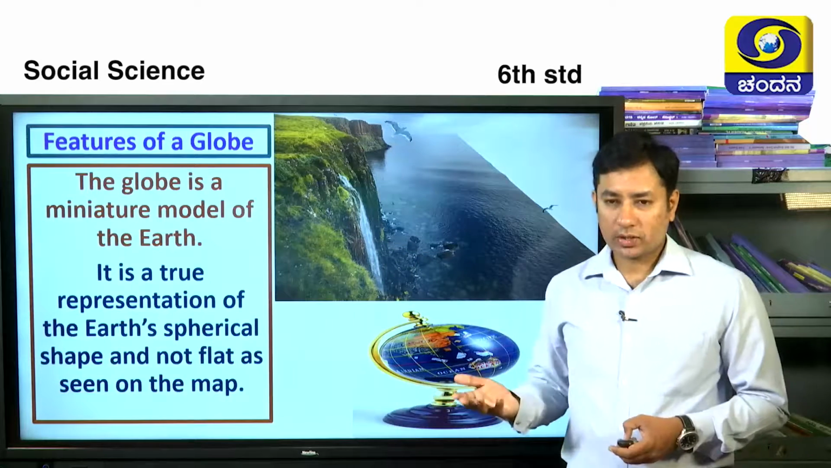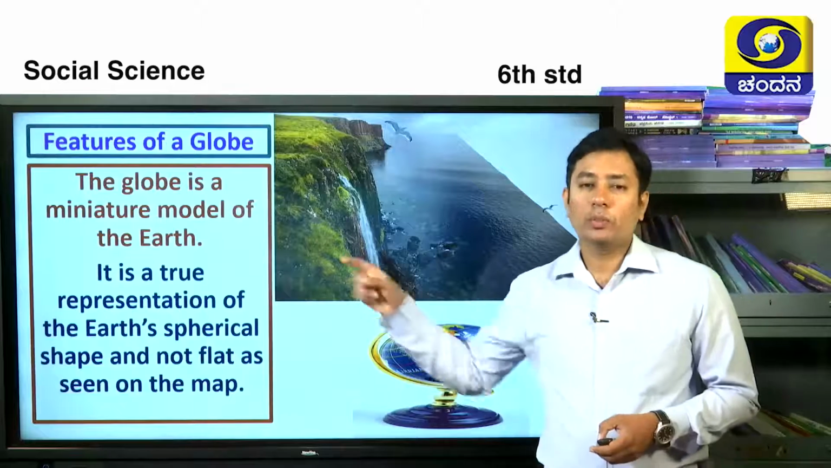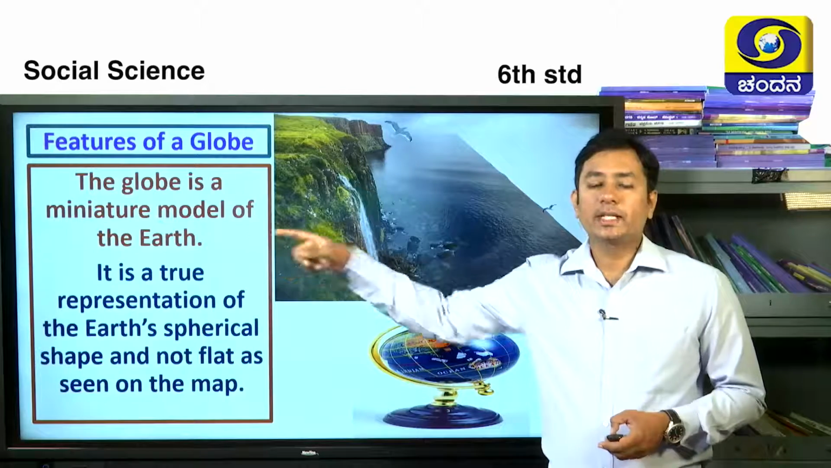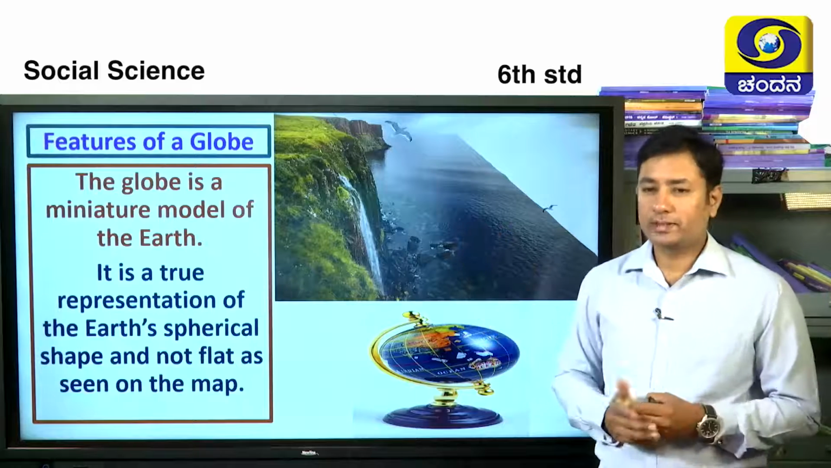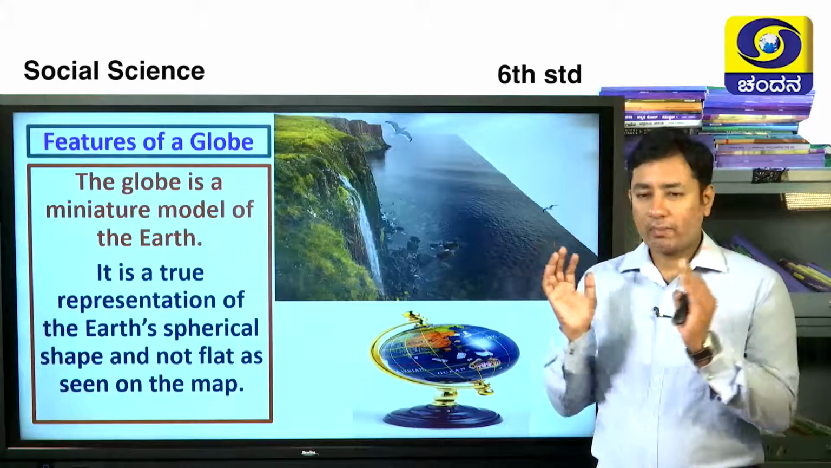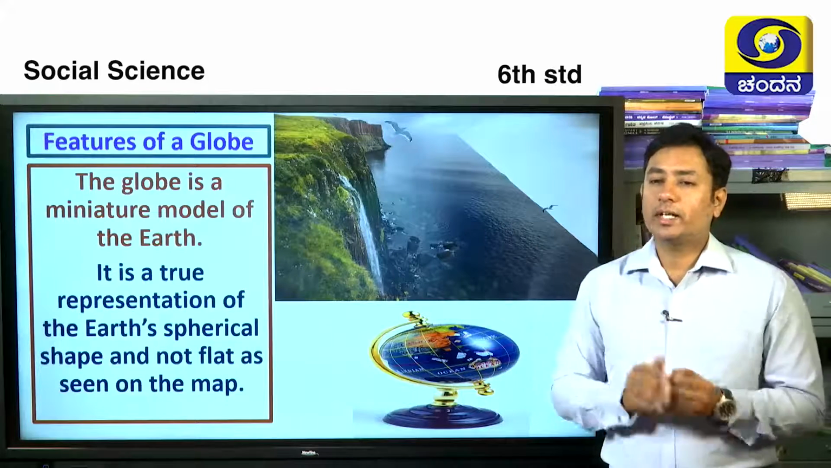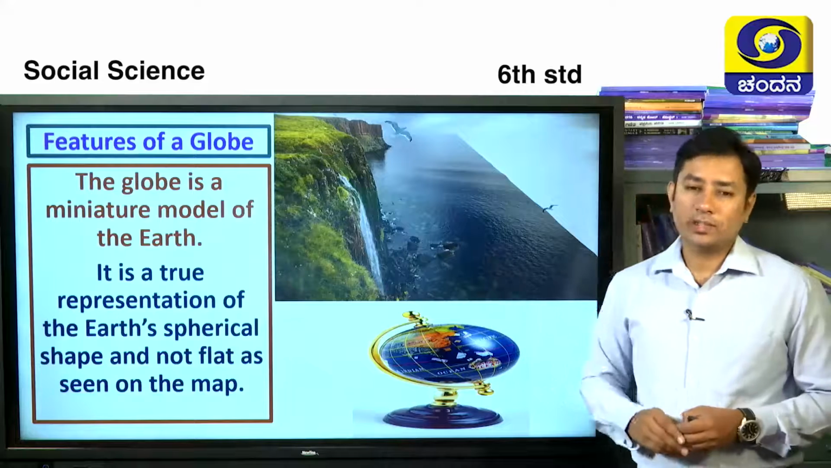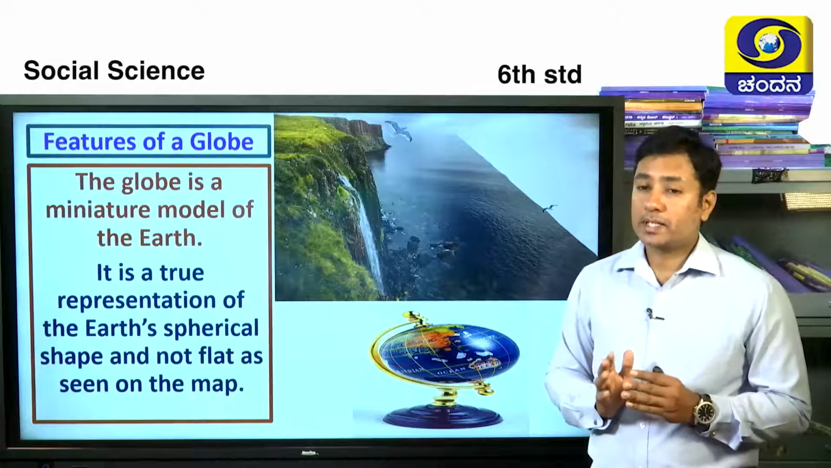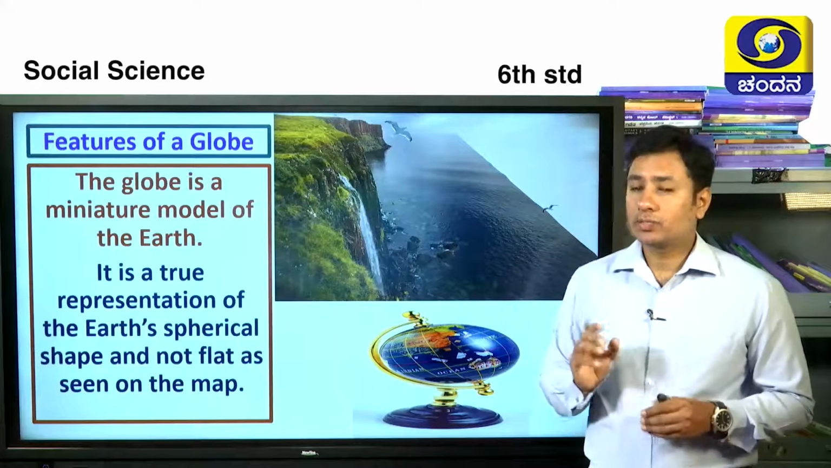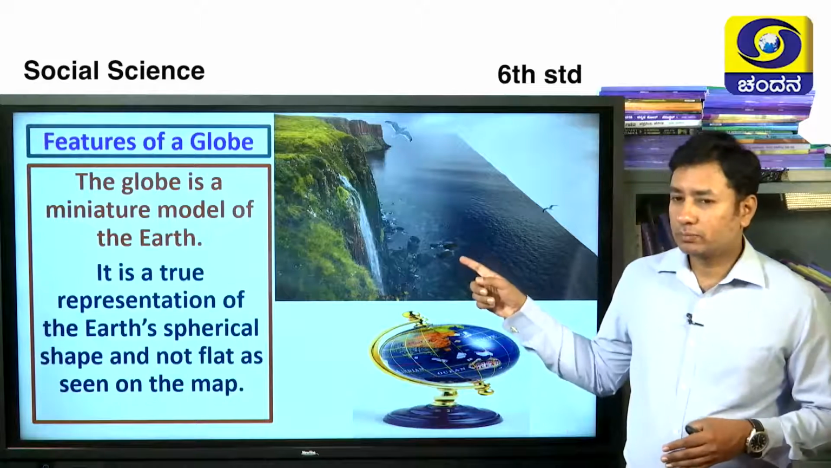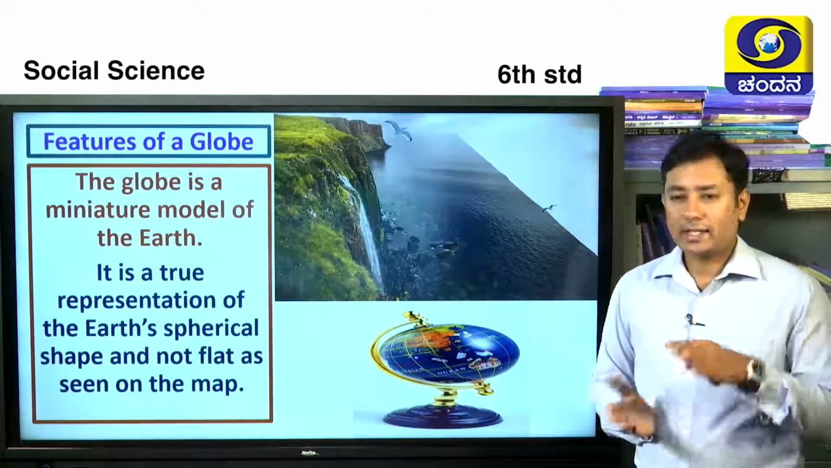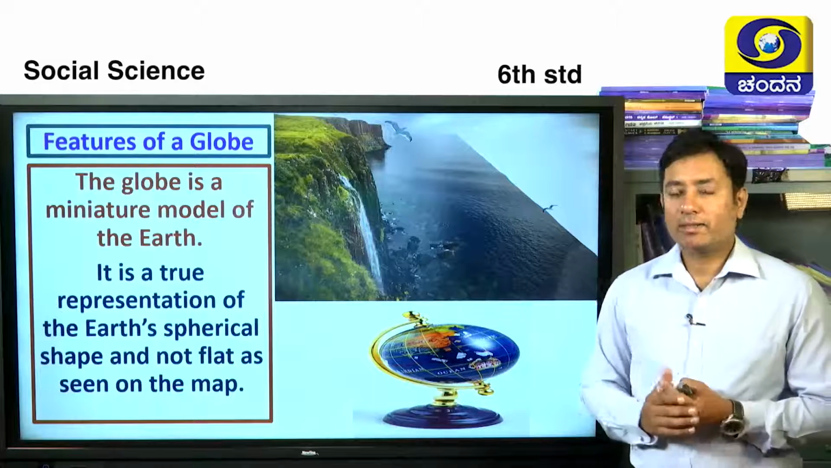The globe is a miniature model of the earth. If anyone asks you what the features of a globe are, you can tell them: the globe is the miniature model of the earth. The earth is very big, is it not? It is enormous. We have made a miniature of that earth, and that itself we call a globe. A globe can represent the shape of the earth in its original form. As I told you earlier, people assumed that the earth has an edge, that the earth is flat in shape, and all that.